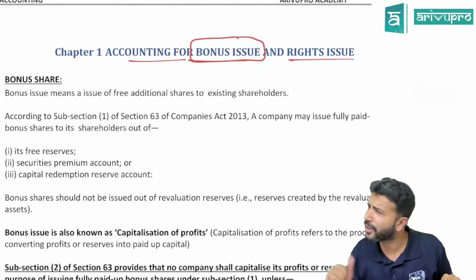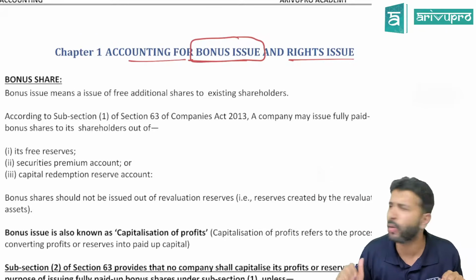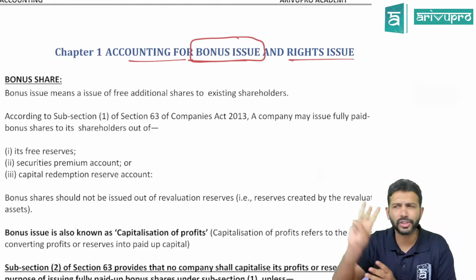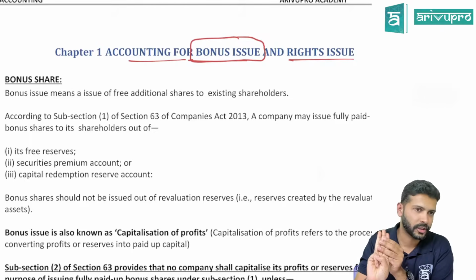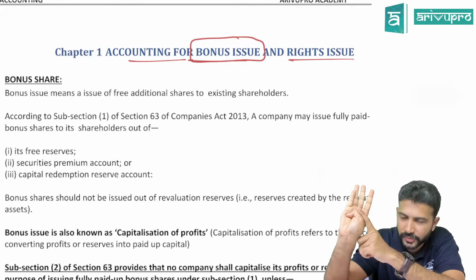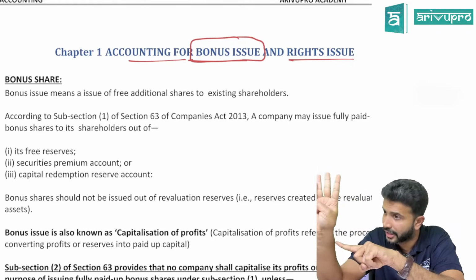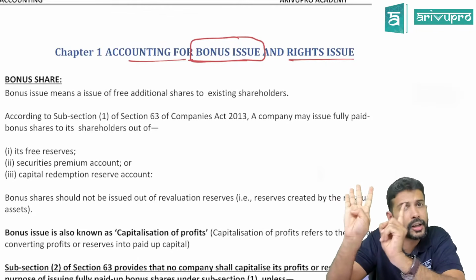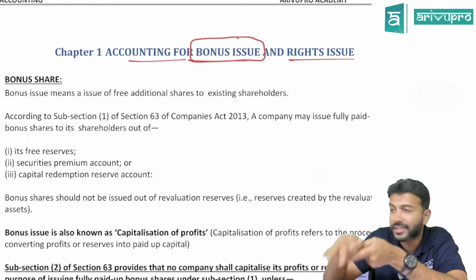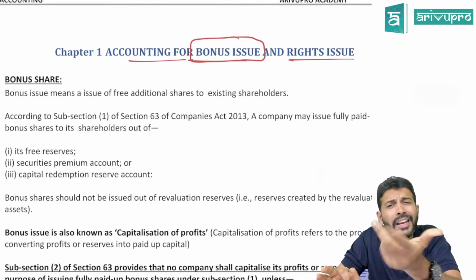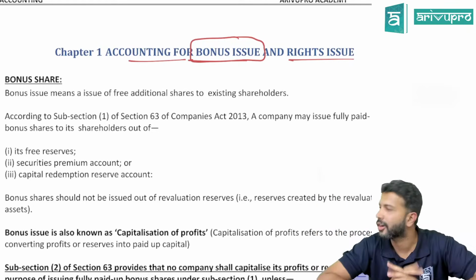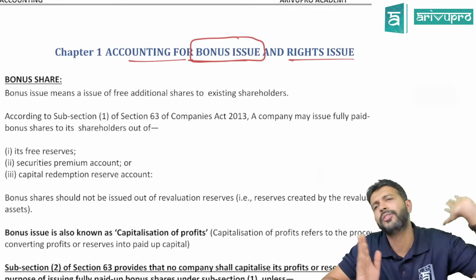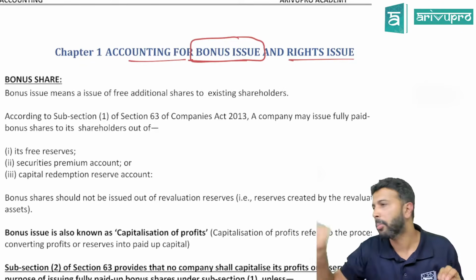I mean, bonus shares will not be given to every Tom, Dick and Harry. For whom? Existing shareholders. So bonus shares will generally have three features. It is additional shares. Additional equity shares given to existing equity shareholders, for money or for free? For free of cost. That's some additional shares given to existing shareholders at free. That is the meaning of the term bonus shares.